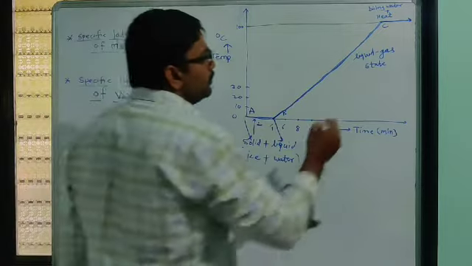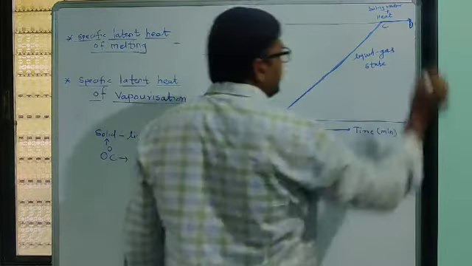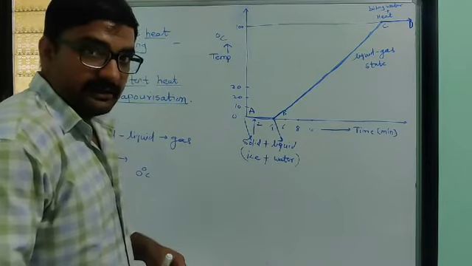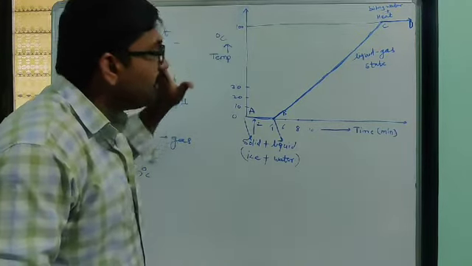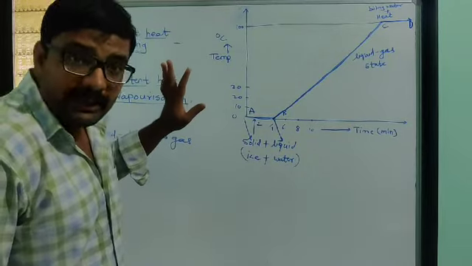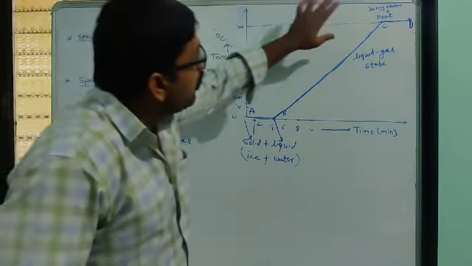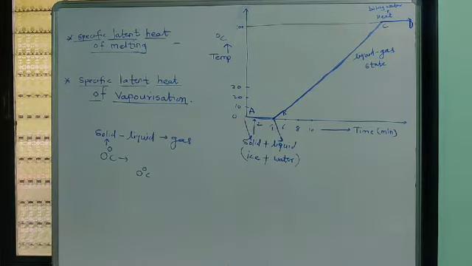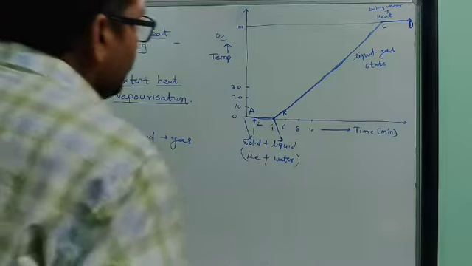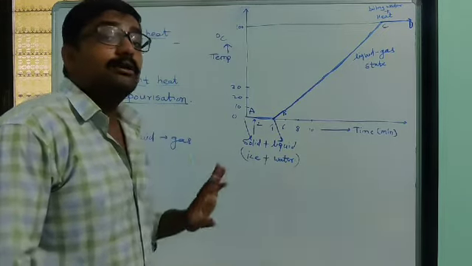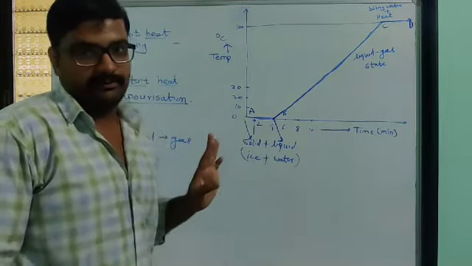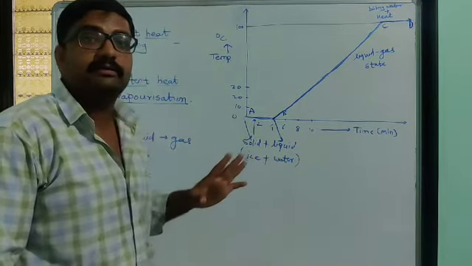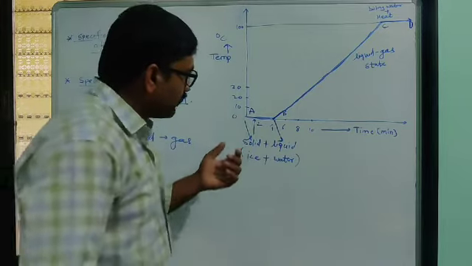Suppose this is line CD. Here we see that as temperature reaches 100 degrees Celsius, what happens again? Water starts to boil, but the temperature of water does not increase. Whatever heat we supply at 100 degrees Celsius, we see here what happens?